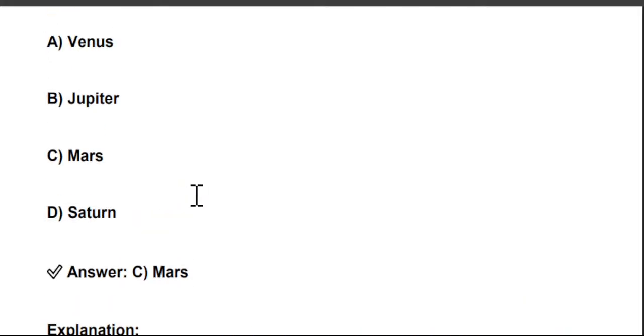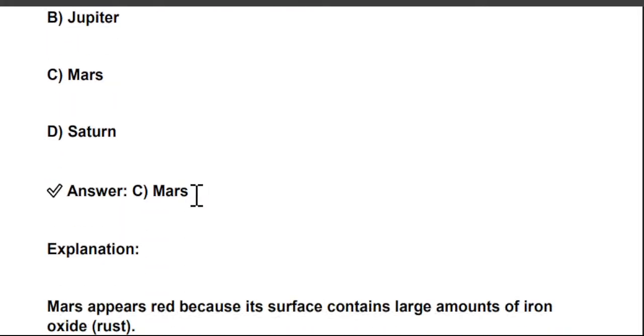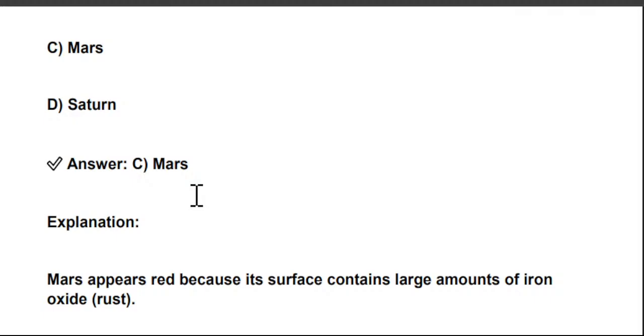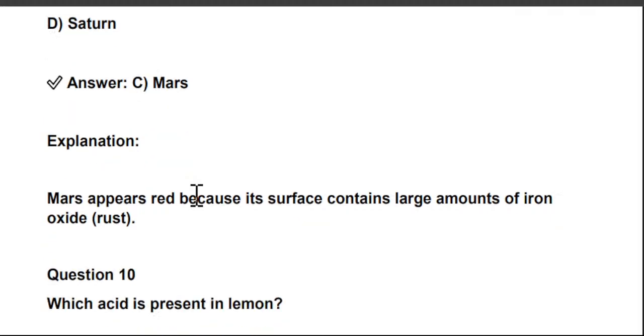Mars is known as the red planet. Mars appears red because its surface contains a large amount of iron oxide, rust. That's why it appears red in color. That's why Mars is known as the red planet.